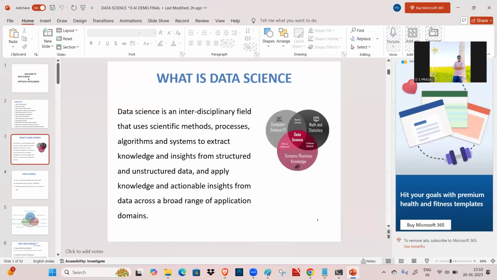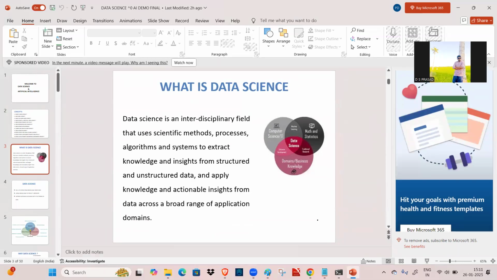So let's say the first concept, what is data science? We all know that data science is applying some science on the data. So what type of science are you applying? Data science is an interdisciplinary field. Why is it called an interdisciplinary field? Here you can see the diagram. We are using multiple fields and applying all these different fields to make very good applications.